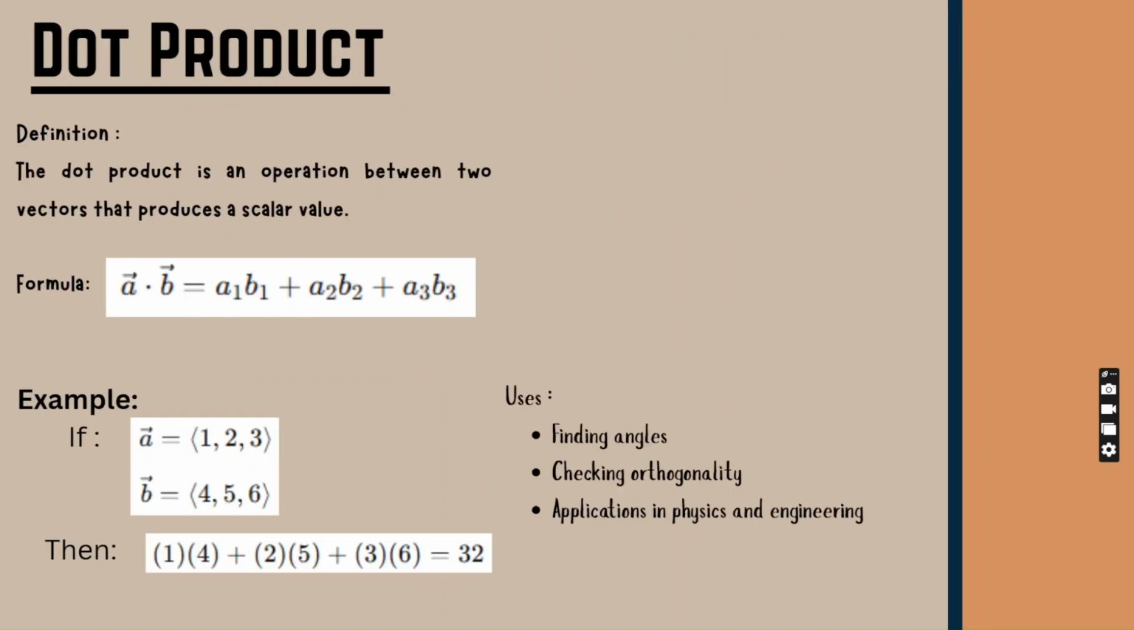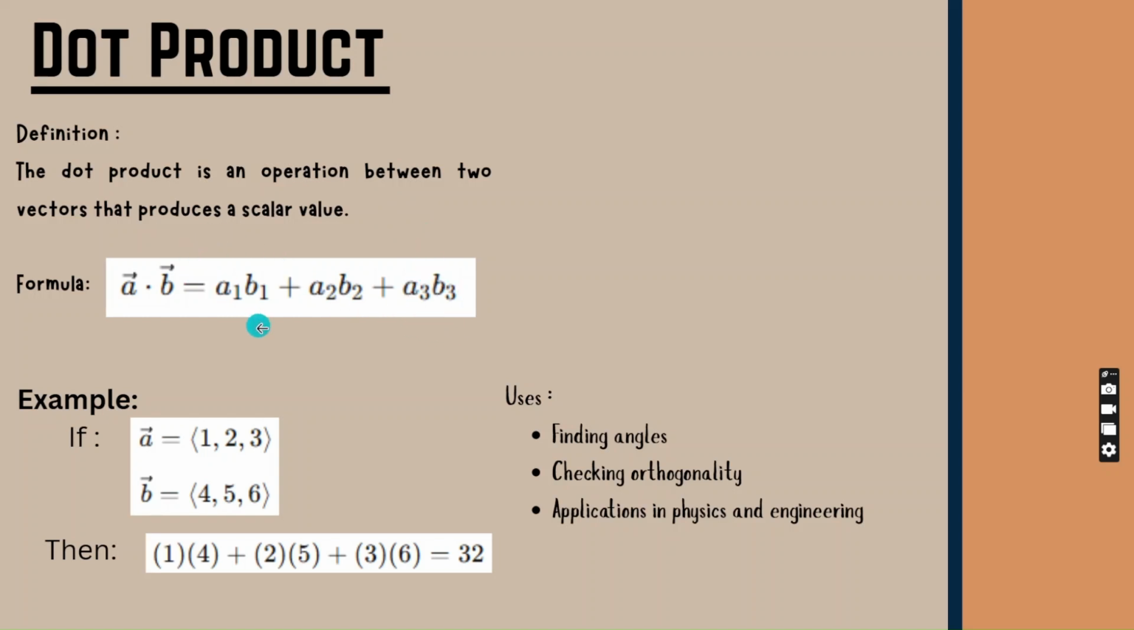Next up, we are going to discuss the dot product. The dot product is an operation between two vectors that results in a scalar quantity, or a single numerical value. To calculate the dot product, we multiply the corresponding entries of the vectors and then add the products together.